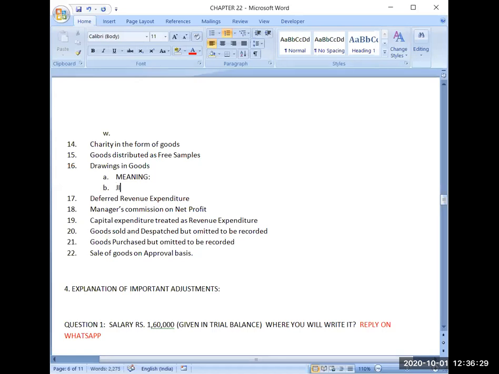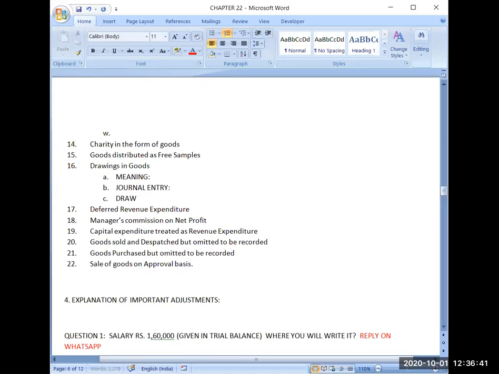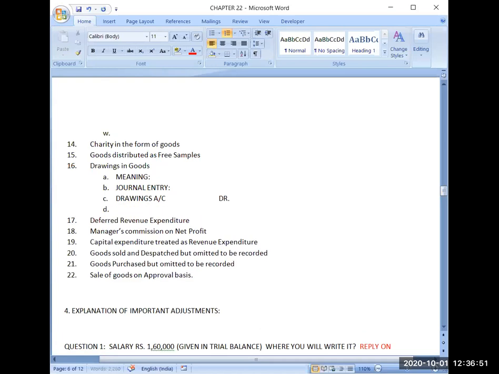So the journal entry will be drawings account debit, to purchase account, because you are withdrawing goods. That's why purchase account will be credited, because the use of the goods has been changed.